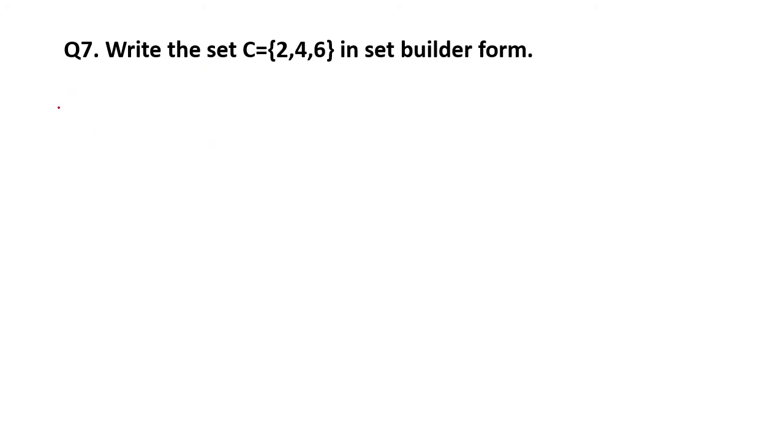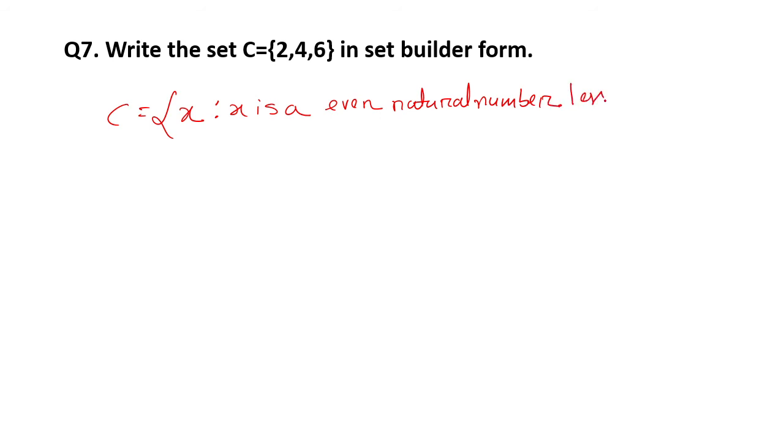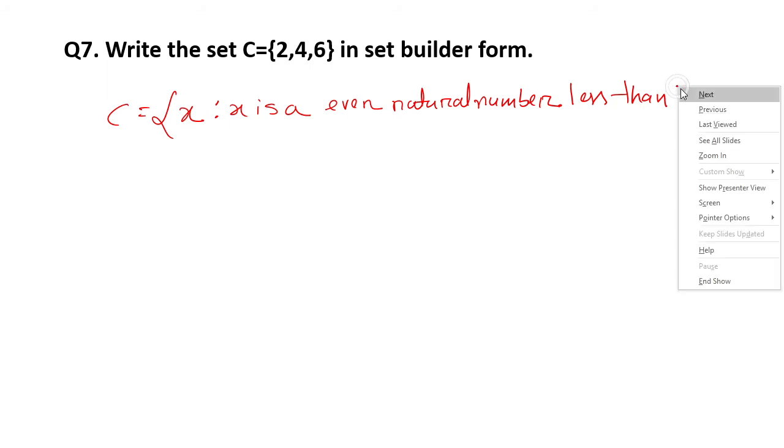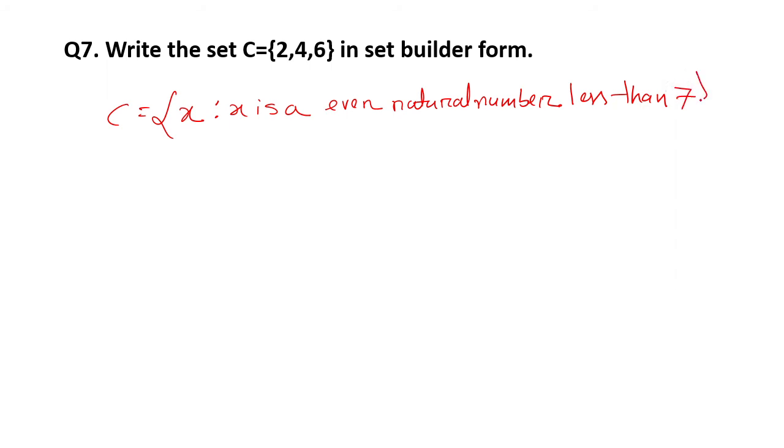How will you write this set? In set builder form, first of all you write x such that x is an even natural number less than 7.